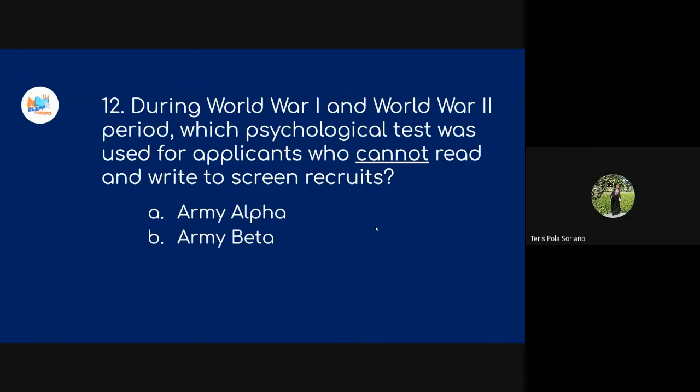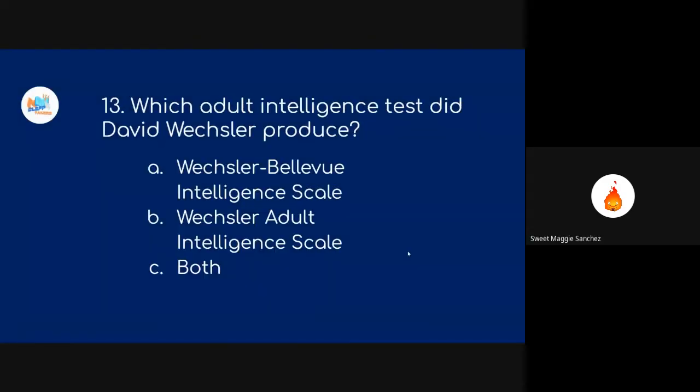Yes po. Okay. So, there are 20 questions. Pasensya sa numbers. So, question 14. Which adult intelligence test did David Wechsler produce? Is it A, Wechsler Bellevue Intelligence Scale, or B, Wechsler Adult Intelligence Scale, or C, both?